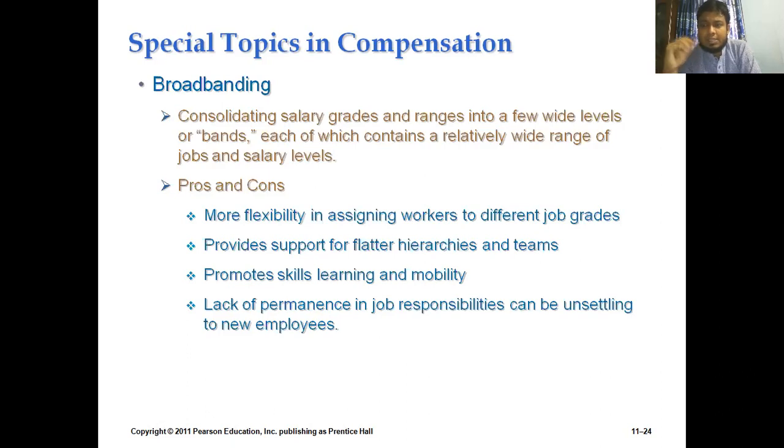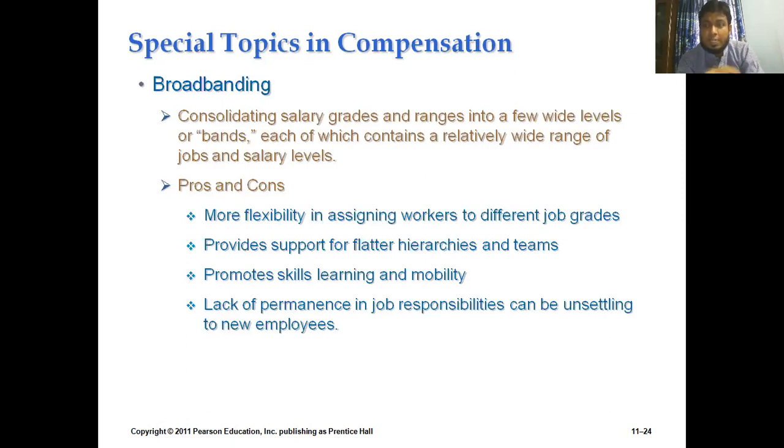In our country, there are 16 grades for public administration or government employees. If the governmental organizations can bring it down to 8 or 10 grades, and depending on that, develop their wage curves, that is the actual advantage of the broadbanding concept. That means we are consolidating the overall pay grades into a few pay grades so that we can concentrate much more on those issues. Again, there will be some pros and cons of this concept.